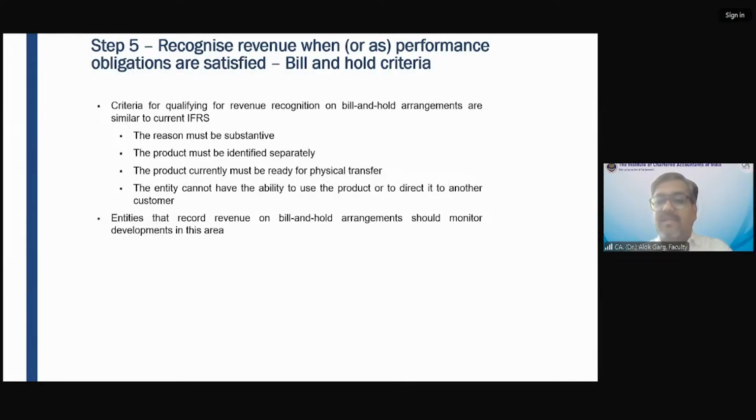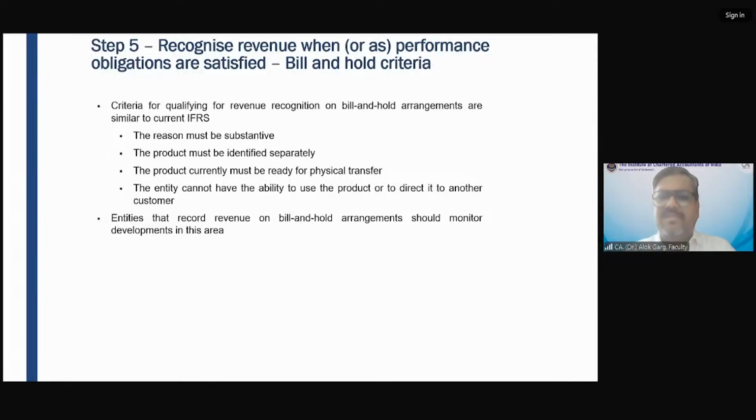Right? It means the product currently is not ready for transfer. The product should always be ready for physical transfer. The entity cannot have the ability to use the product or direct it to another customer, and the entity should not be able to sell that refrigerator to another customer, right? Entities that record revenue on bill and hold arrangements should monitor development in this area.